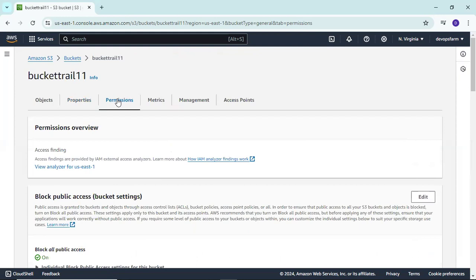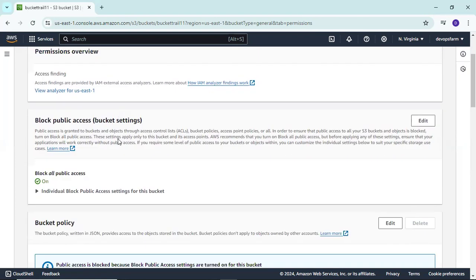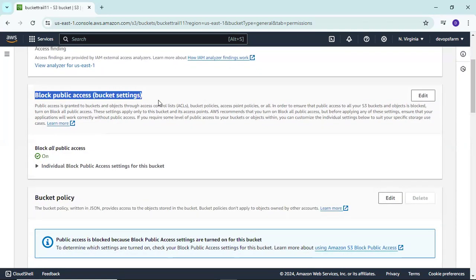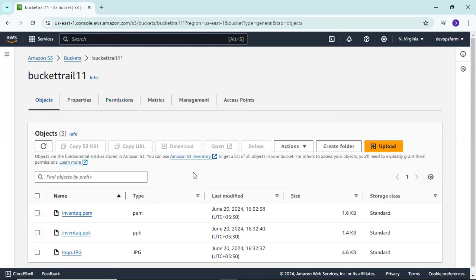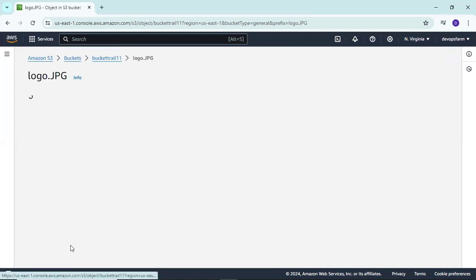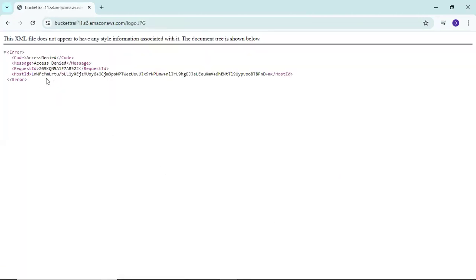Okay. The third portion is the permission portion, like which permissions are required or given, the permission overview. Here you can see block public access bucket settings. We didn't want anyone to access our data, so we blocked all public access, so no one can access our data. We can also see here we have this logo image. Just click on this, and we have this URL. Simply click on this, and we have an error.